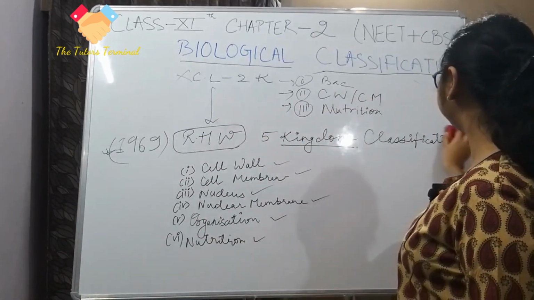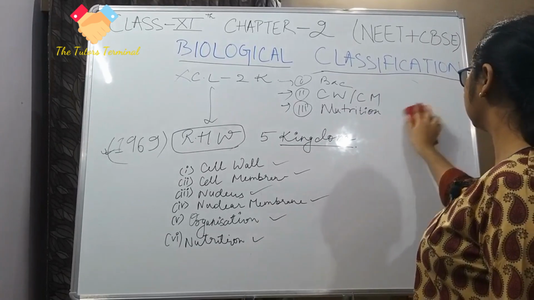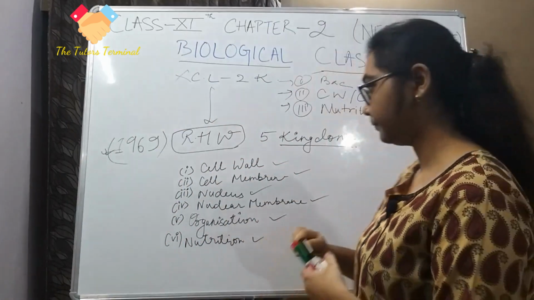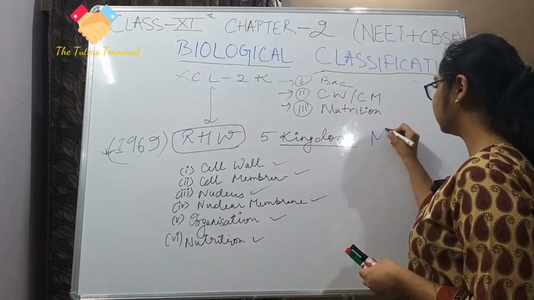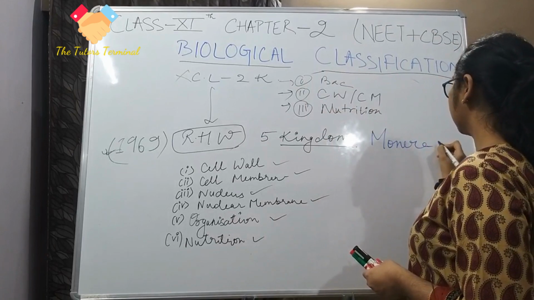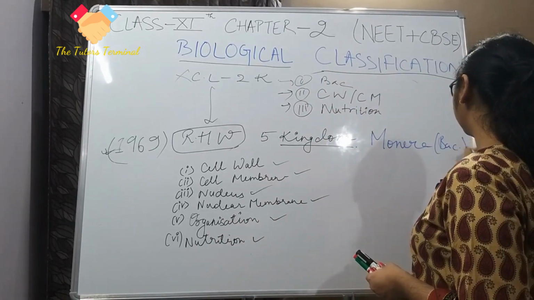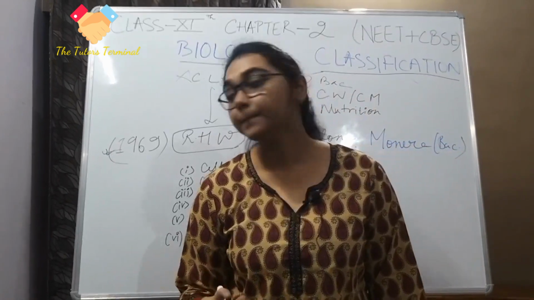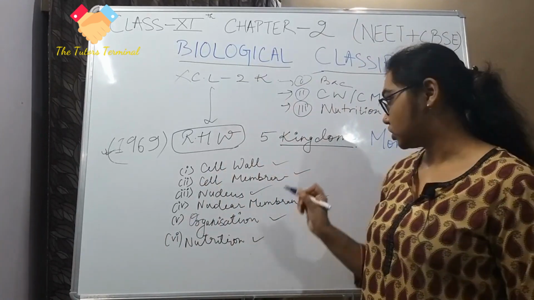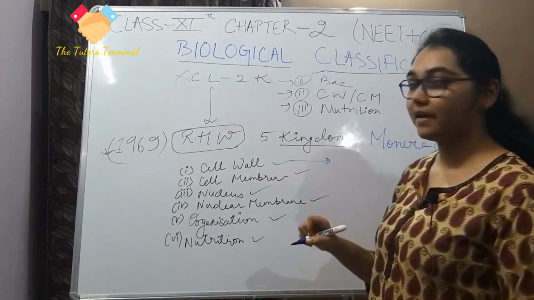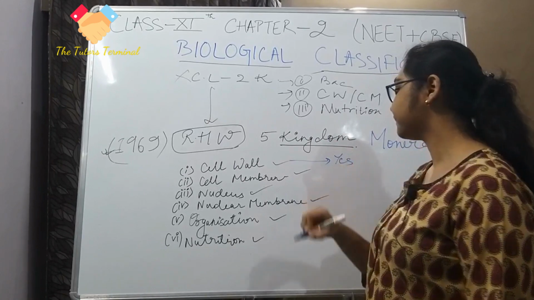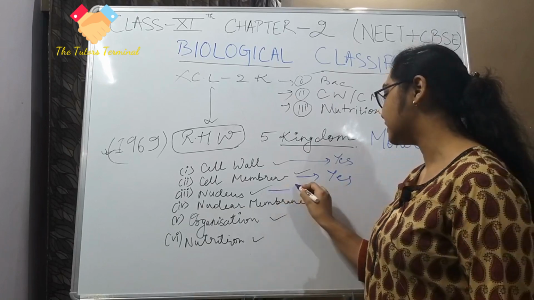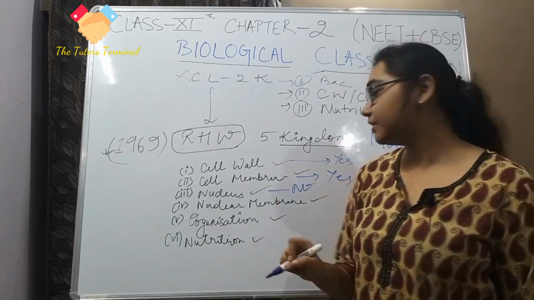So our first kingdom, Monera. All bacteria come under Monera. All and every bacteria come under Monera. Okay. Now first question. Does bacteria have cell wall? Yes. Does it have cell membrane? Yes. Does it have a nucleus? No. Does it have a nuclear membrane?